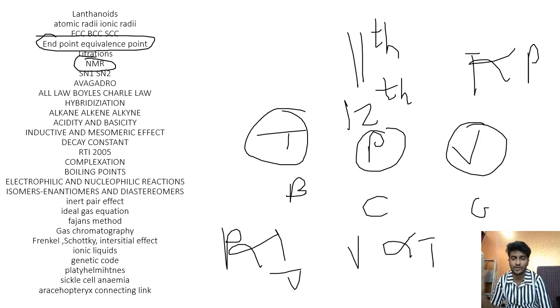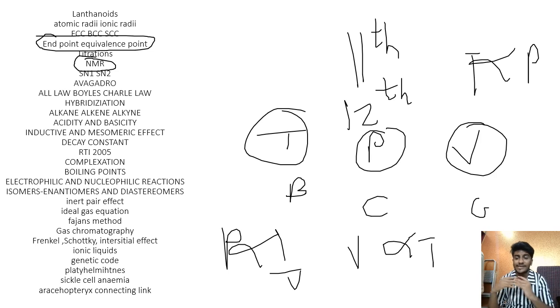Then there have been questions on the Right to Information Act 2005, on the dK constant, and on boiling points. Which of the following, like neopentane, branched and unbranched compounds, they'll give you the examples and you have to tell which one has a lower and which a higher boiling point. Electrophilic, nucleophilic, addition reactions, substitution reactions.